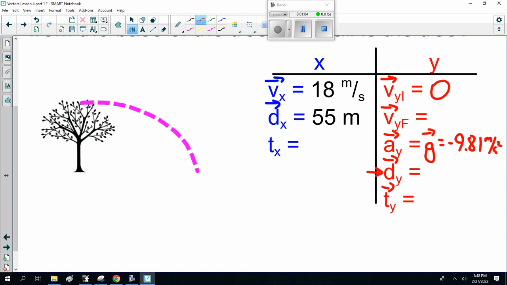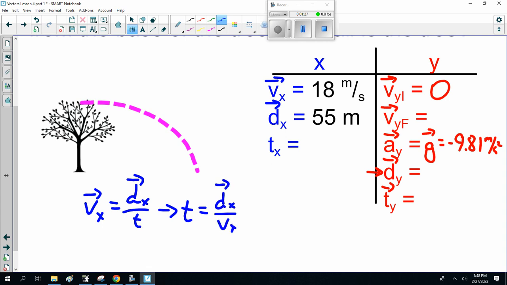Well, to solve for dy, I need either time in the y or velocity y in the final. I need one more bit of information. I can't come up with time in the y, but I can come up with time in the x, because vx is dx over t, or time is displacement in the x divided by velocity in the x. So that is 55 meters divided by 18 meters a second.